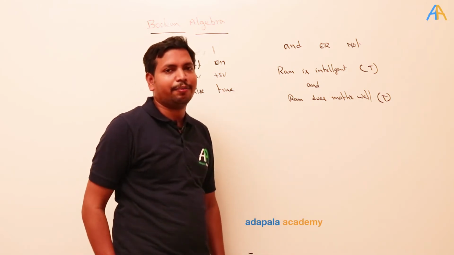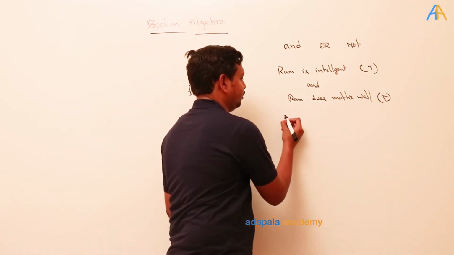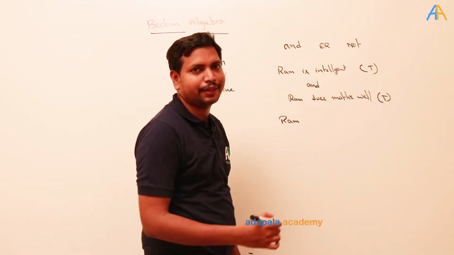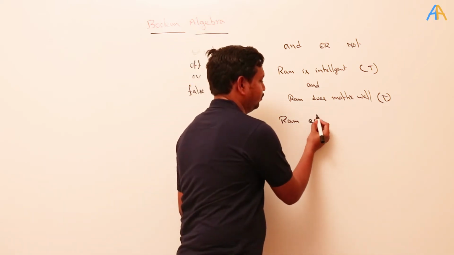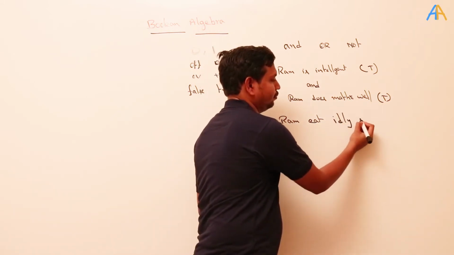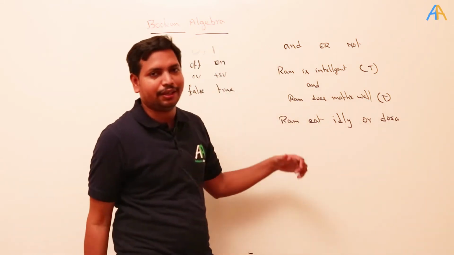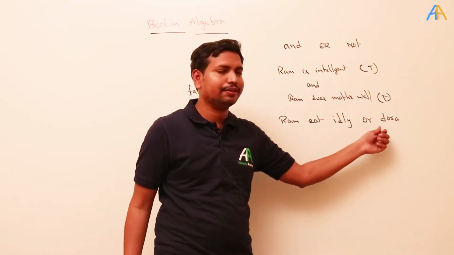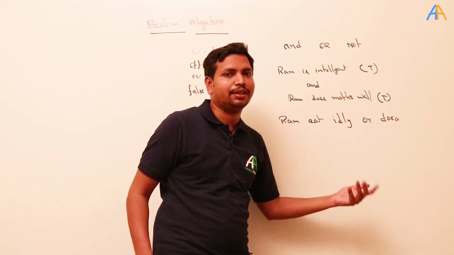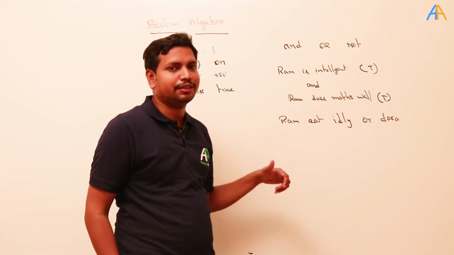Now the OR operation. For example, Ram will eat idli or dosa. That means he can choose either idli or dosa. There are two options available, so if only one of them is true, then the statement is true. We can see this in the switching circuit also.